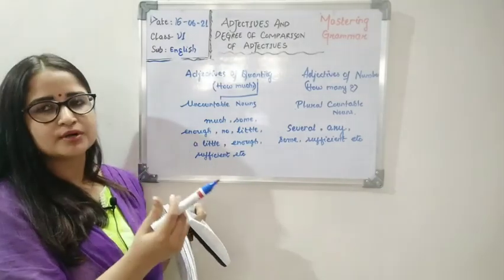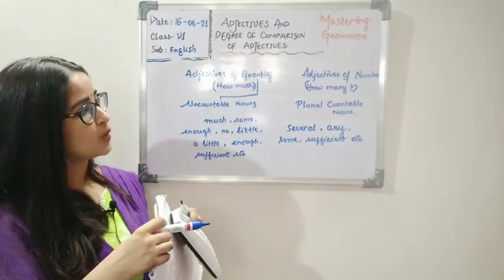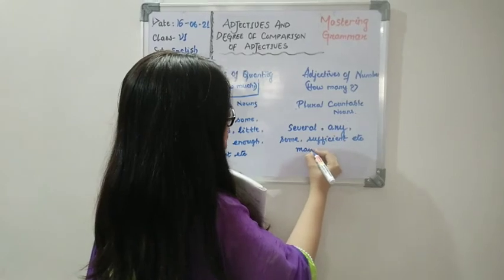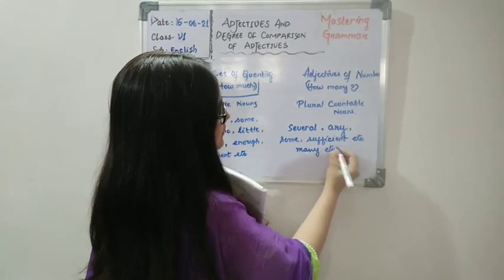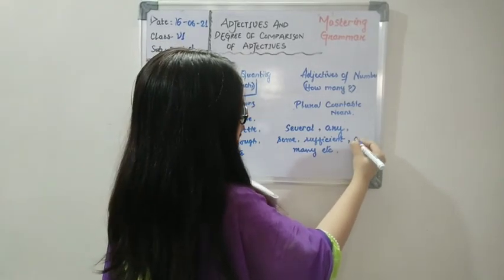So these words help you understand whether you should use adjectives of quantity like much, many. Here I forgot a word that was many. It was very important because the word many is also used a lot of times. And a few,